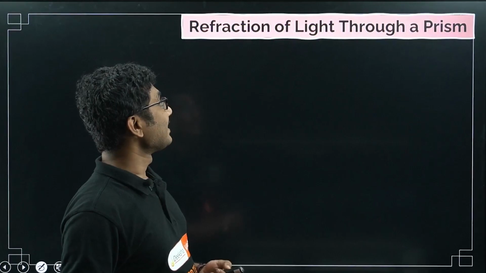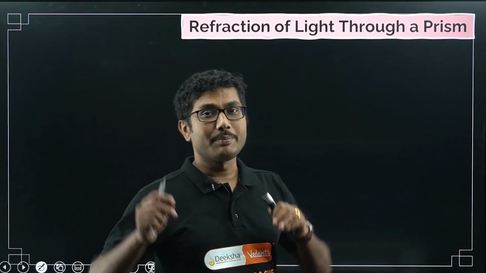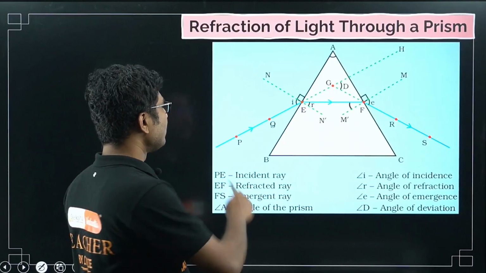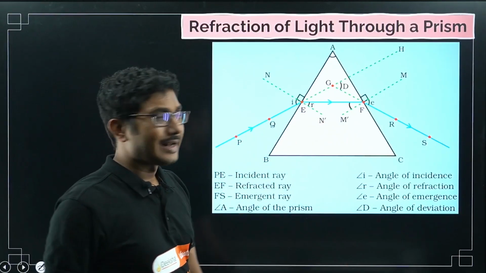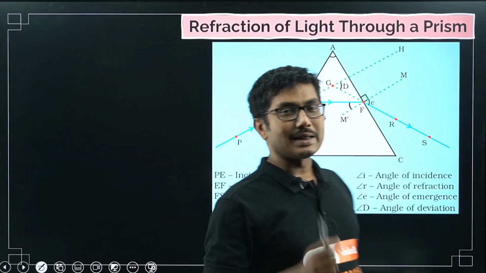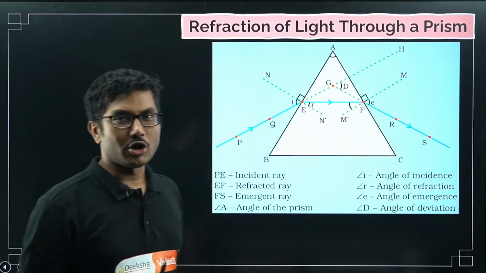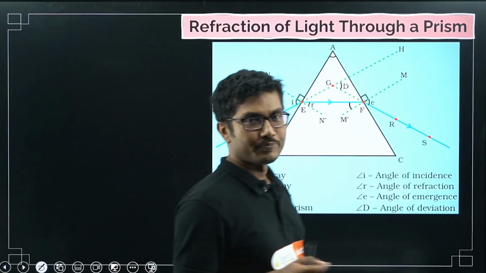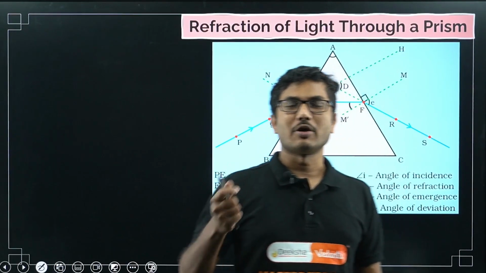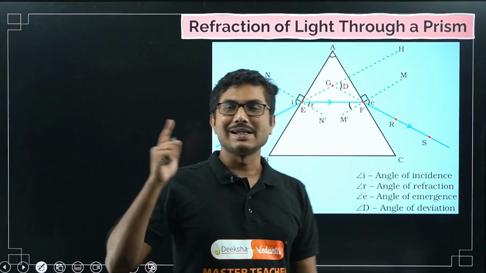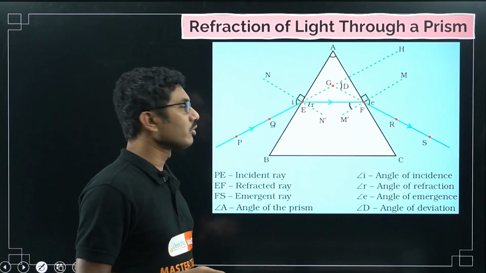So first let us discuss refraction of light through a prism. So what is the meaning of that? Suppose we send a monochromatic light. Monochromatic light means light consisting of only one color. Single color light is called monochromatic. Suppose you are only switching on a red light or a blue light or a yellow light. Any single color light can be considered monochromatic light.